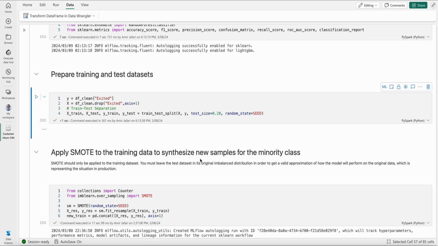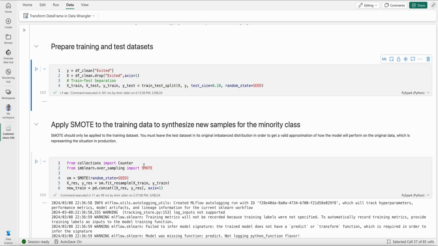Now here comes SMOTE. If you remember from the very beginning, we installed imbalanced-learn because we wanted to have access to SMOTE. Why did we want to access SMOTE? Because we mentioned that our data set is imbalanced. For imbalanced data sets, to learn the decision boundary better and more effectively, you may need to generate synthetic data. One commonly used way is using SMOTE.